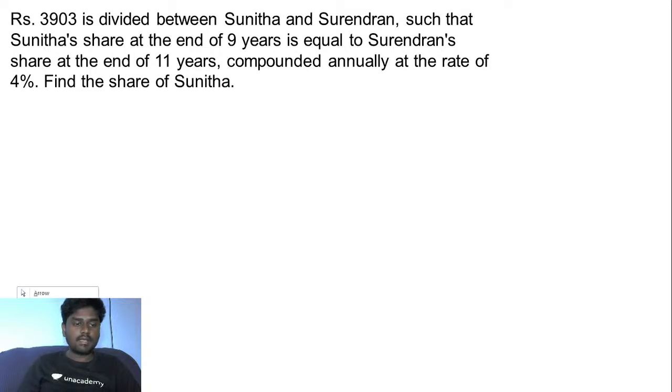Rupees 3,903 is divided between Sunita and Surendran such that Sunita's share at the end of 9 years is equal to Surendran's share at the end of 11 years, compounded annually at the rate of 4%. You need to find what is the share of Sunita.